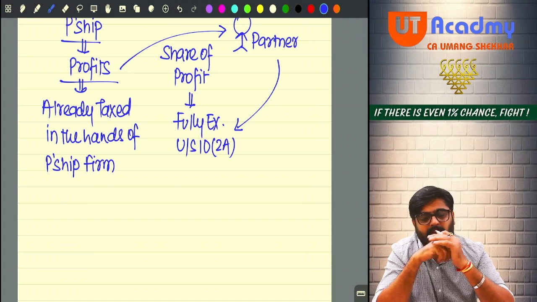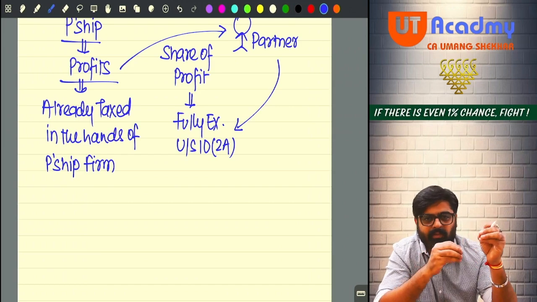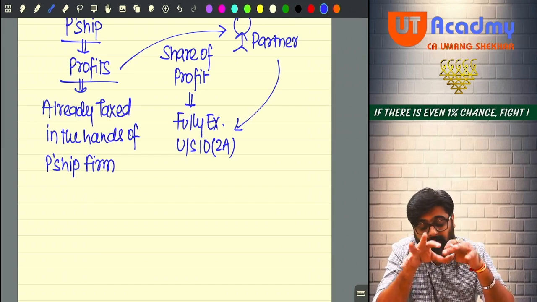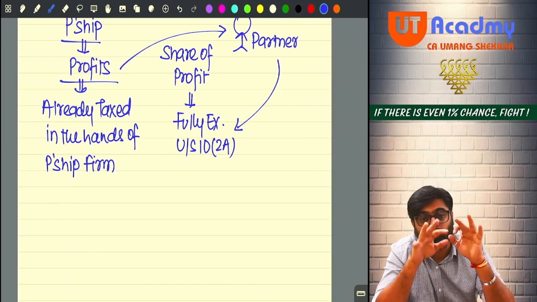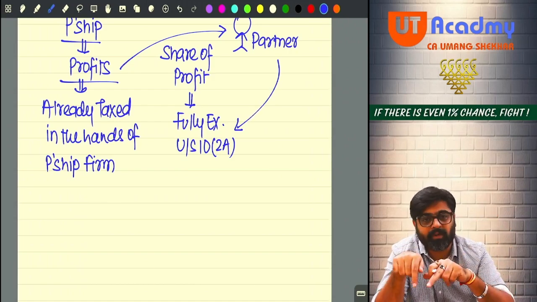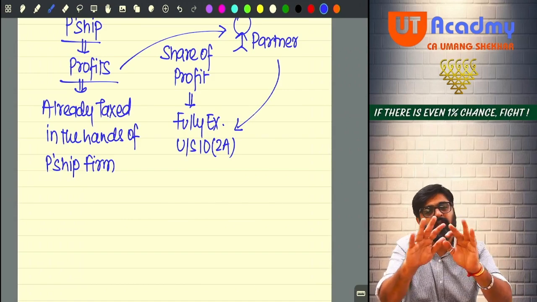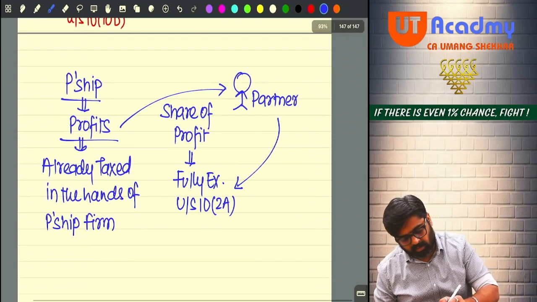Getting my point? So hence it is not taxable in the hands of the partner. Whatever share of profit the partner will be receiving out of the profits of the firm will be fully exempt in the hands of the partner. Now that same logic you can apply.